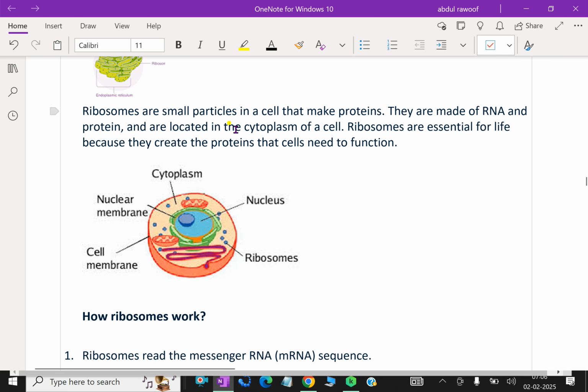Ribosomes are small particles in a cell that make protein. They are made of RNA and protein and are located in the cytoplasm of the cell. Ribosomes are essential for life because they create the proteins that cells need to function.